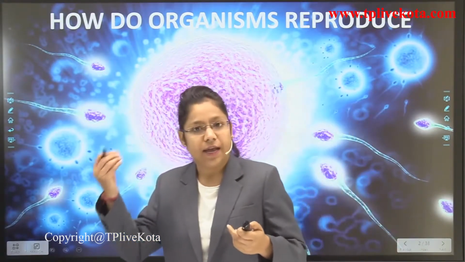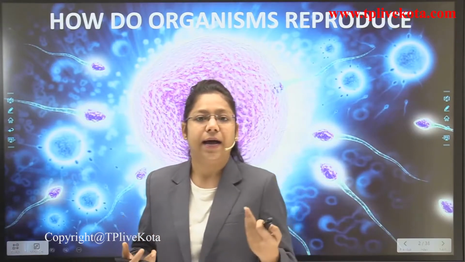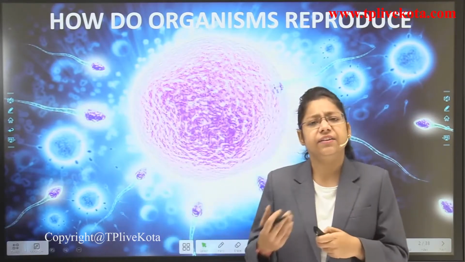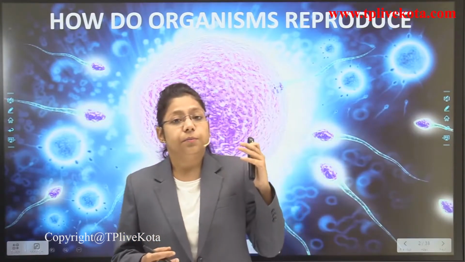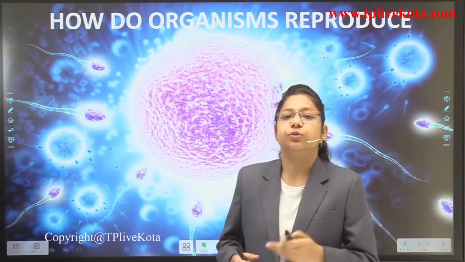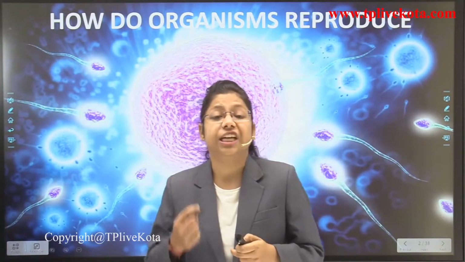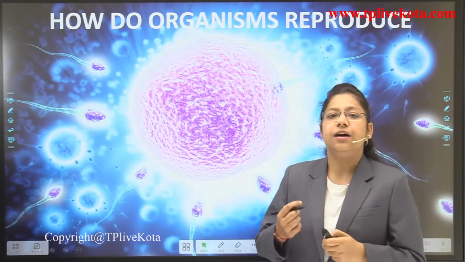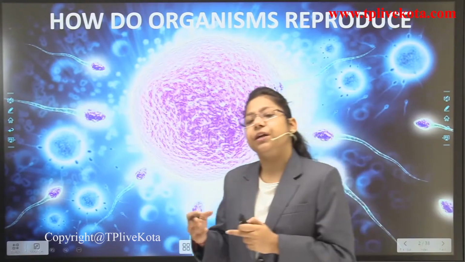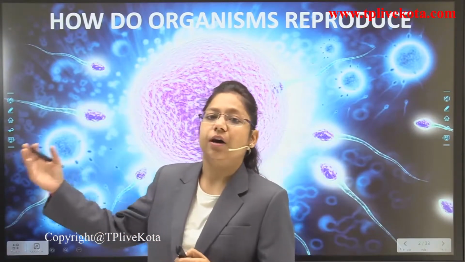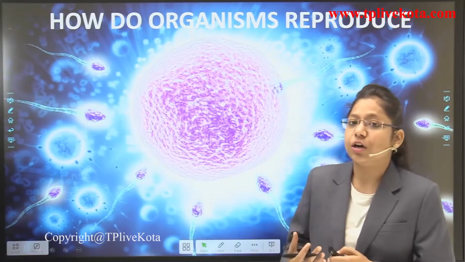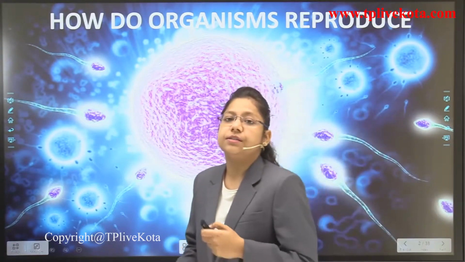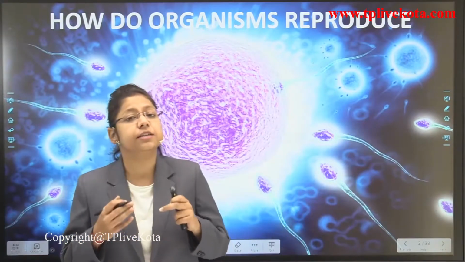Maybe it is your hair color, skin color, eyes, height, health. Sometimes the child is just similar to the parent because of the presence of genetic material inside the children. This genetic material is carried on in the offsprings in the next generation through reproductive processes only. So we are going to talk about how the reproductive processes occur in this chapter.